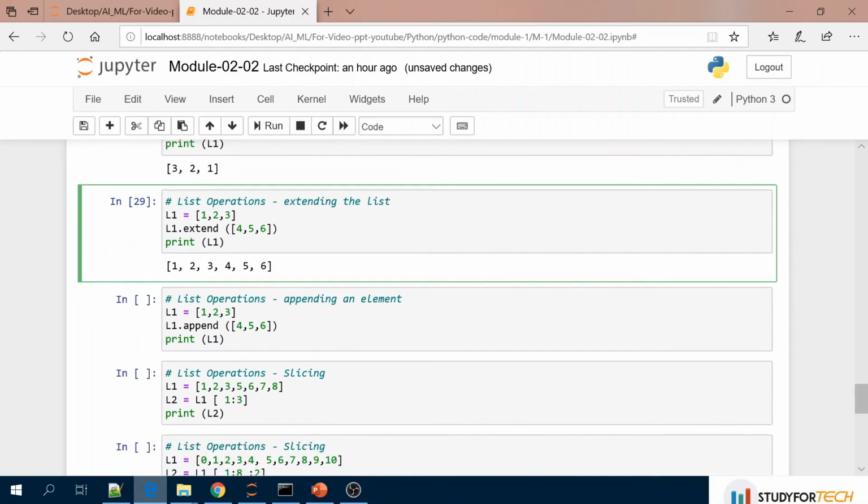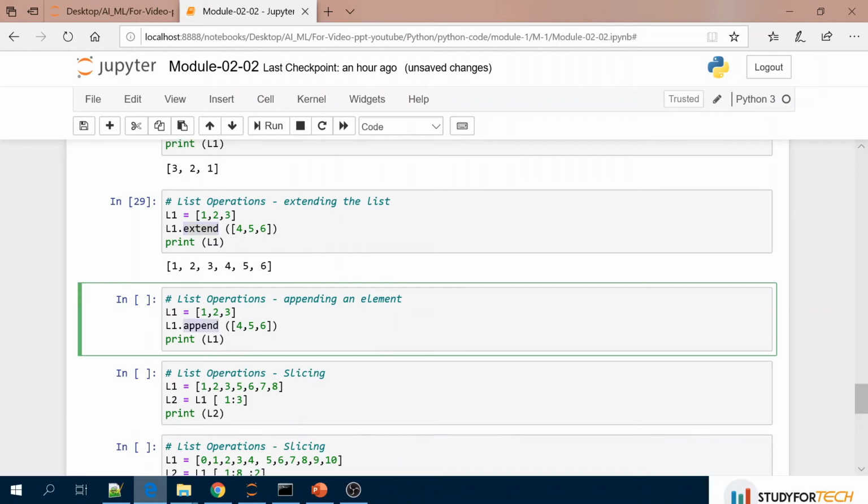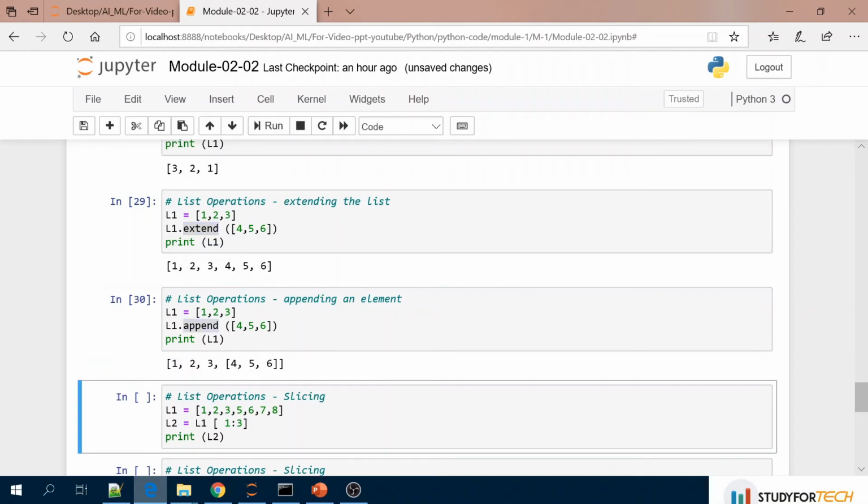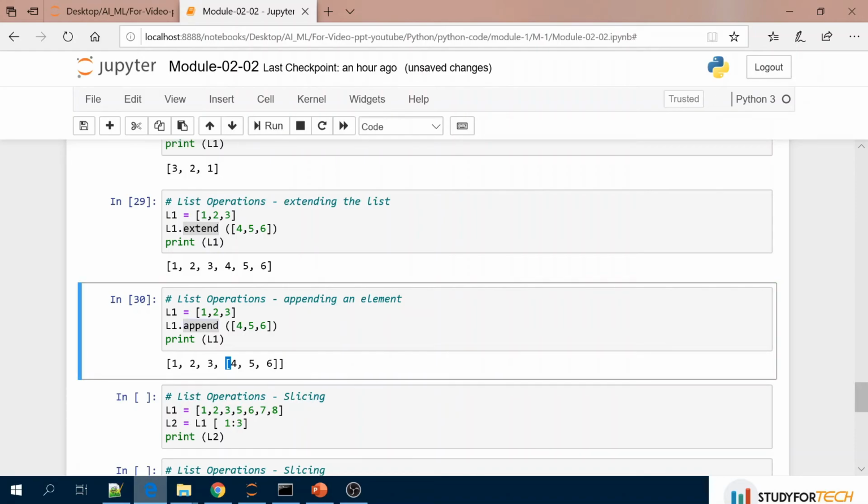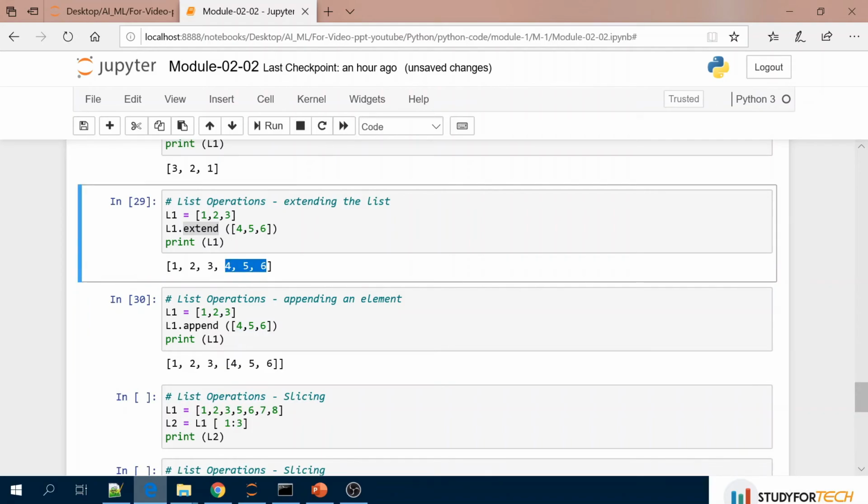Appending an element: if you see here, 1 2 3, here it is extended, here I am going to append. Let's see what is happening here. But try to understand the difference. In append, the complete list has been added inside the original list, but here its values have been added.